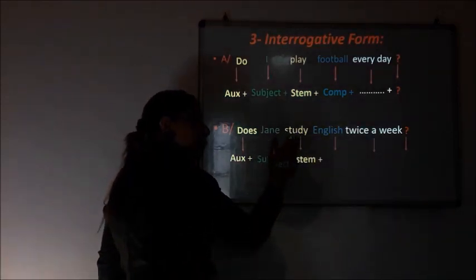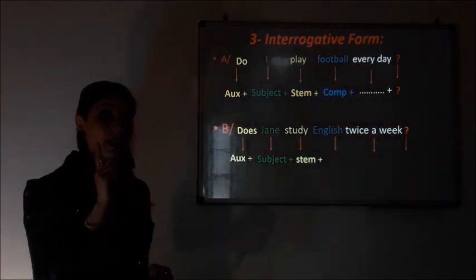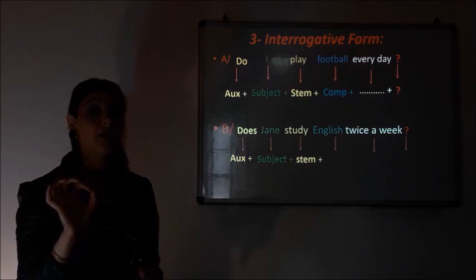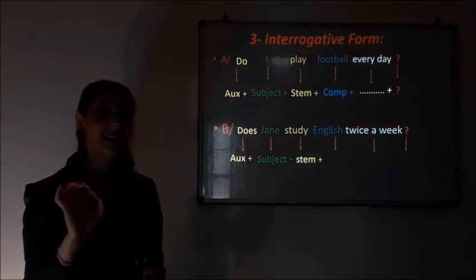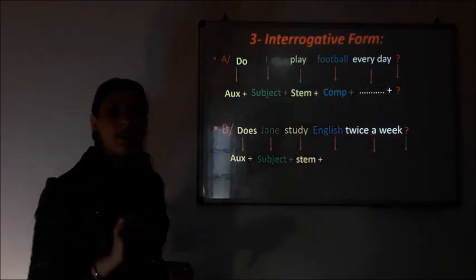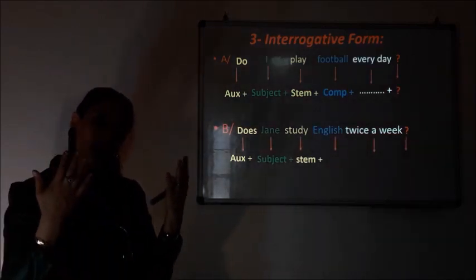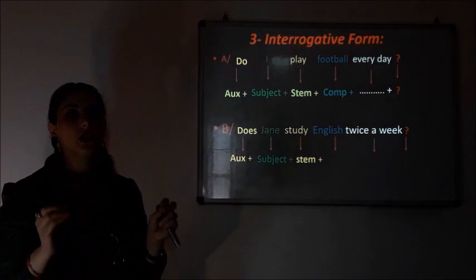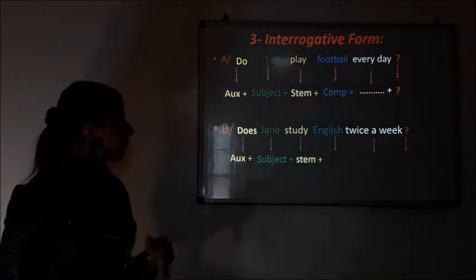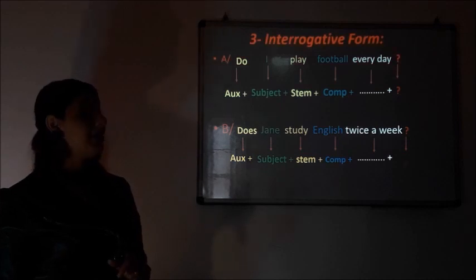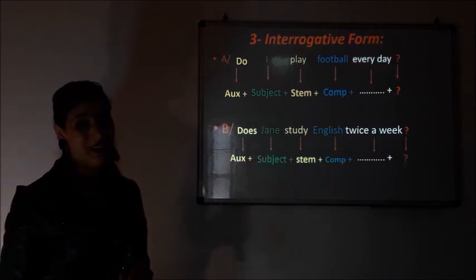Always you remember it is the stem, okay, not the verb in affirmative form. It means you omit the IES and you take only the stem of the verb. I repeat again, what do you mean by a stem? It is the infinitive without to. Okay? Plus English as my complement, the rest of the sentence, then finally the question mark.